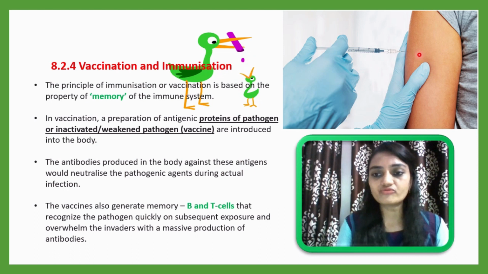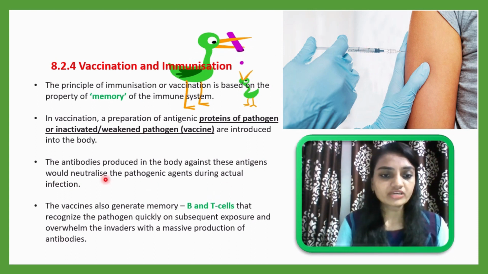It can enter in two ways: by drops, meaning oral, and by injection, including skin injection. So by this way, oral and injectable, two types of vaccines are there. The antibodies produced in the body against this antigen would neutralize the pathogenic agent during actual infection.